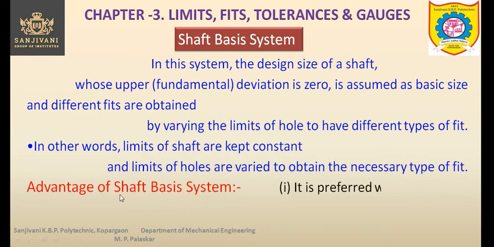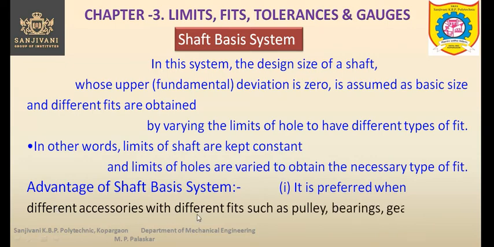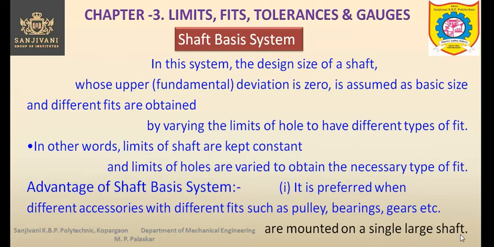In the shaft basis system, the advantage is that it is preferred in different accessories with different fits such as pulley, bearing, gears that are mounted on a single large shaft. So when we have a single long shaft, and on that same shaft we are mounting the pulleys as well as bearings and gears, and some similar components, then it is preferred that we go for the shaft basis system.